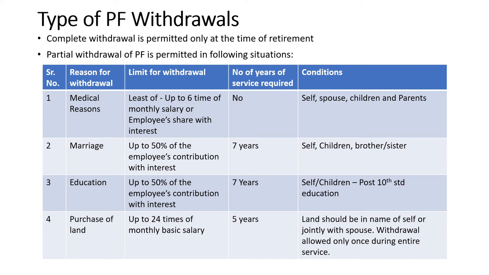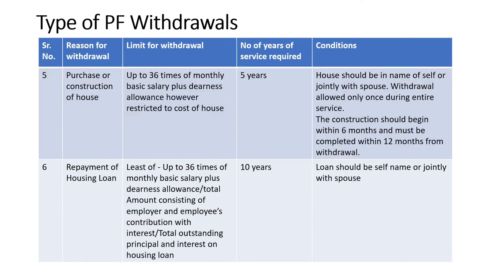Fourth is purchase of land. Employee can withdraw an amount up to 24 times of monthly basic salary from PF account for purchase of land. However, here there are two conditions. One is there is a requirement of continuous years of service, that is 5 years, and the land should be in the name of self or jointly with the spouse. In this category, PF withdrawal is allowed only once during the entire service.